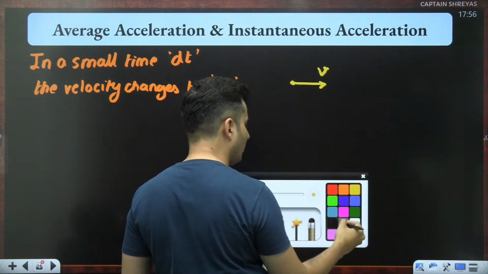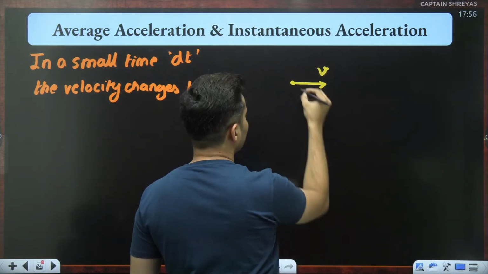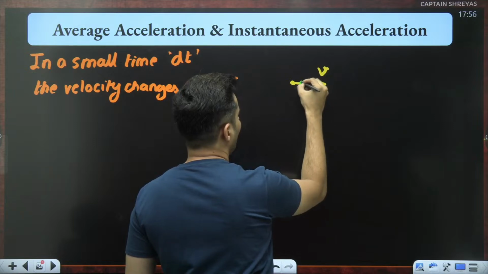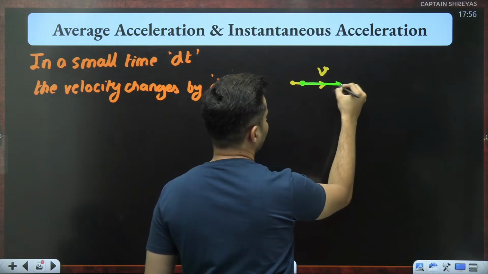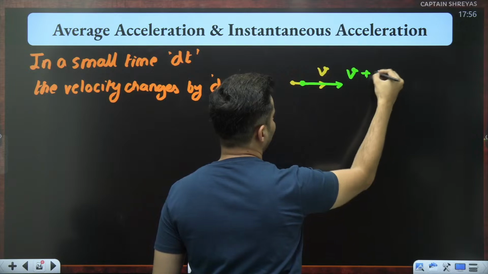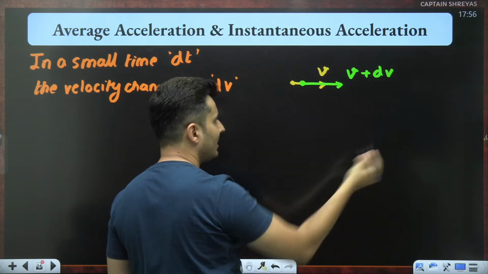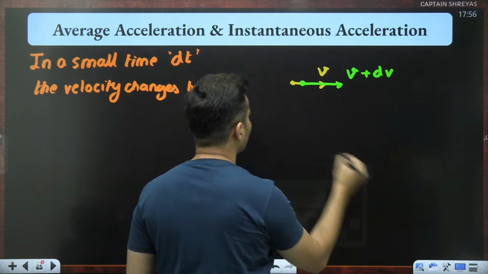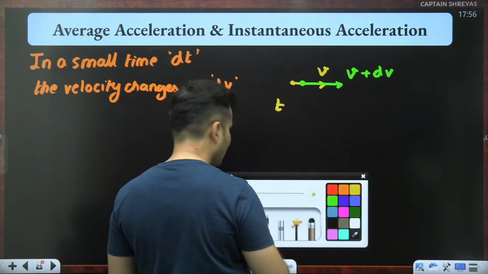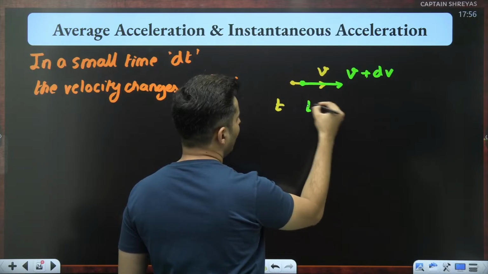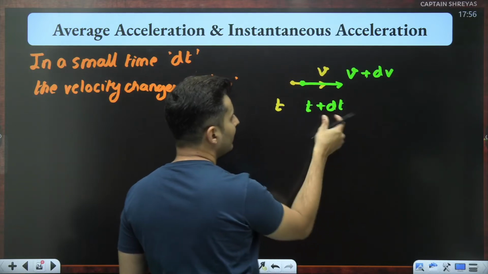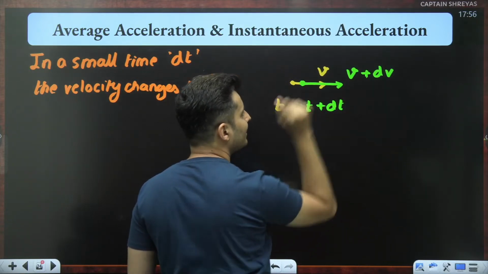After moving some small distance ahead, it got a new velocity, and that new velocity was v plus dv. So you can see there is a change, and this change has happened in time dt. So initial time was, let's say, t. This time is basically at t plus dt. The interval is dt, the change is dv.